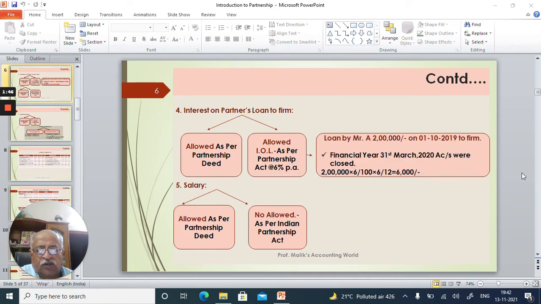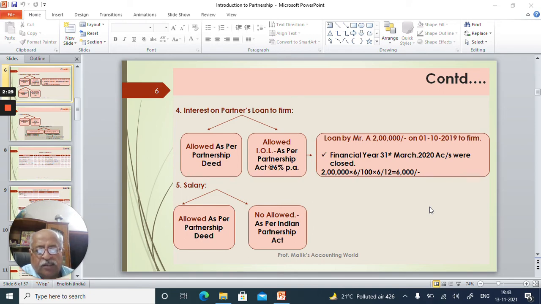Similarly, the fourth point, interest on partner's loan. If a partner has given a loan to the firm, here if the rate of interest is decided between the partners, then that rate is to be followed. If not given, then the Indian Partnership Act 1932 comes into the picture. According to that, interest at the rate of 6% per annum is to be provided to that partner who is providing the loan to the firm.